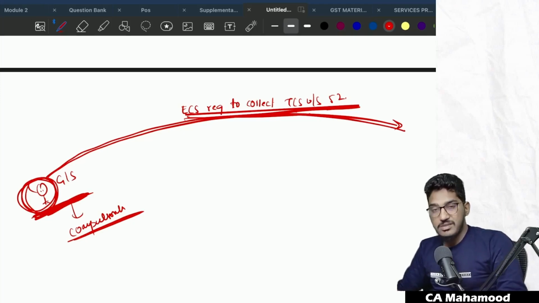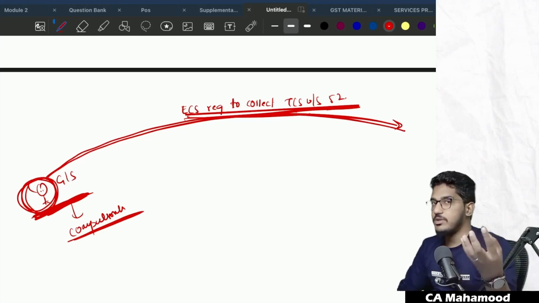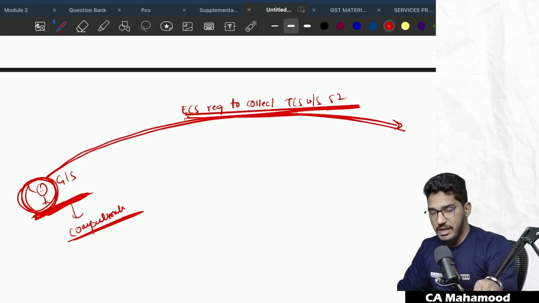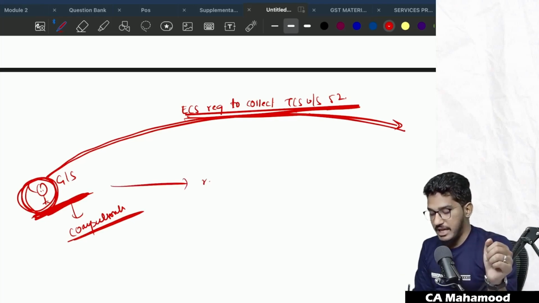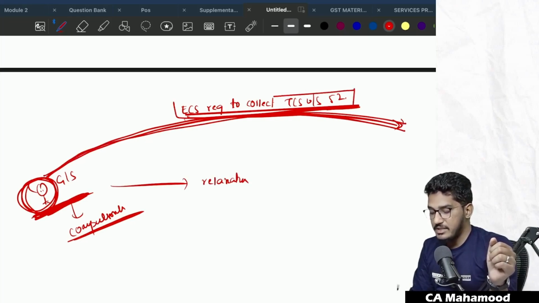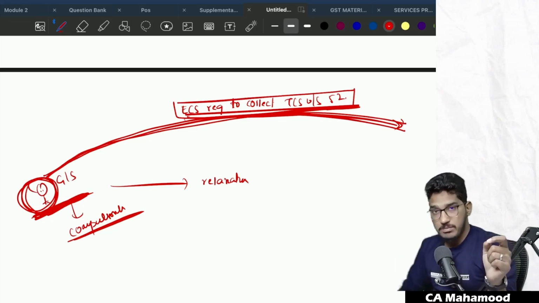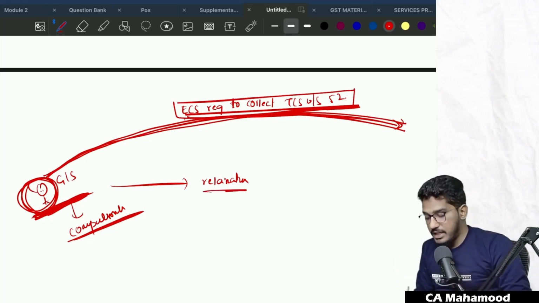They don't want to get themselves registered. They don't want to file returns and all. Why? Because they're small businessmen. So understanding this, they came up with a relaxation. Initially, they told that every supplier supplying goods or services through the e-commerce operator who is required to collect TCS under section 52 is required to make compulsory registration. But later they gave a relaxation.